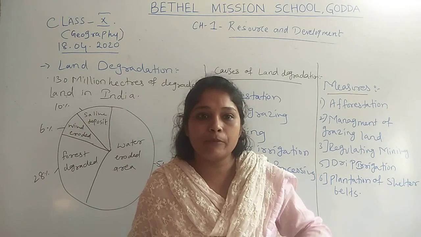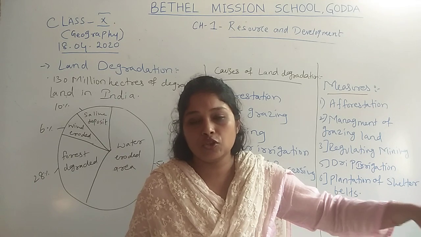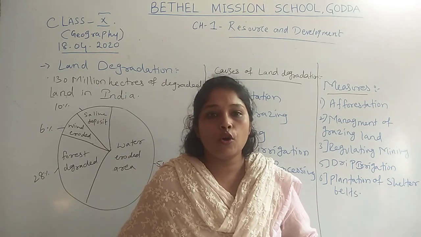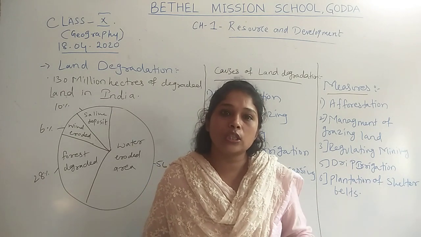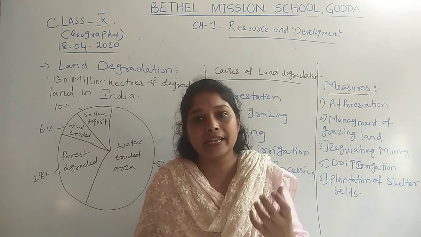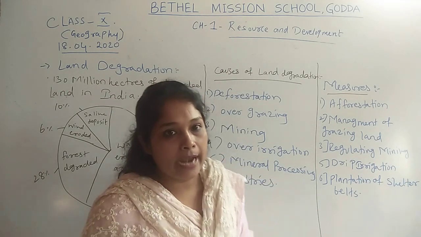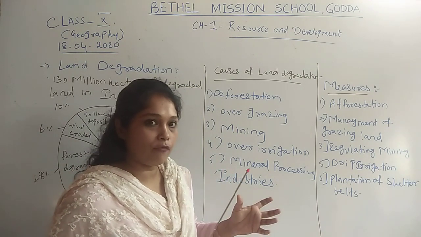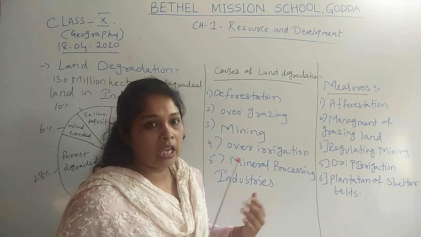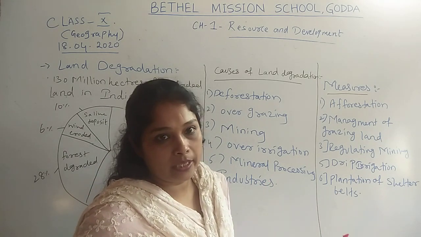So those lands become barren or wasteland, which is used neither for cultivation nor for the purpose of animal husbandry. This causes degradation of land because it reduces the fertility of land. So overgrazing happens when people are not taking care of grazing lands.